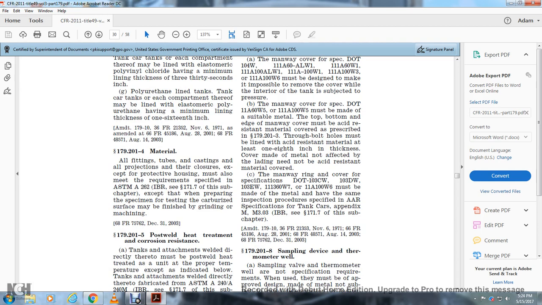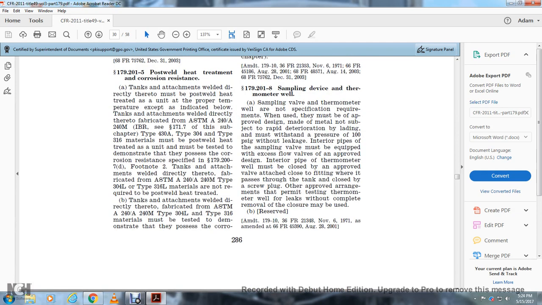All fittings, tubes, castings, and projections for the closure, except for the protective housing, must also meet the requirements specified in ASTM A262, except that when preparing the specimen for testing, the carburized surface may be removed with a grinding machine. 179.201-5, post-weld heat treatment and corrosion resistance.